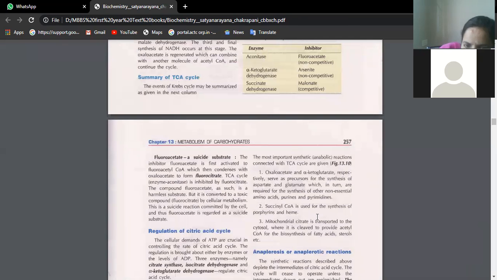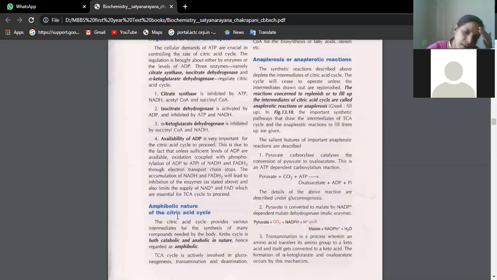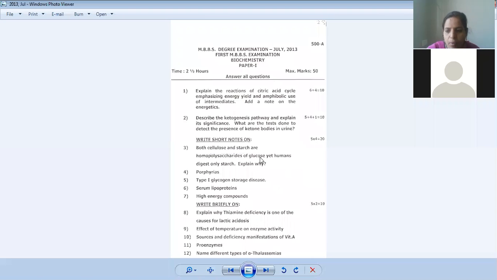So just read these 3 points also. This will help you to write about the amphibolic nature of the citric acid cycle. I hope the first answer is clear.